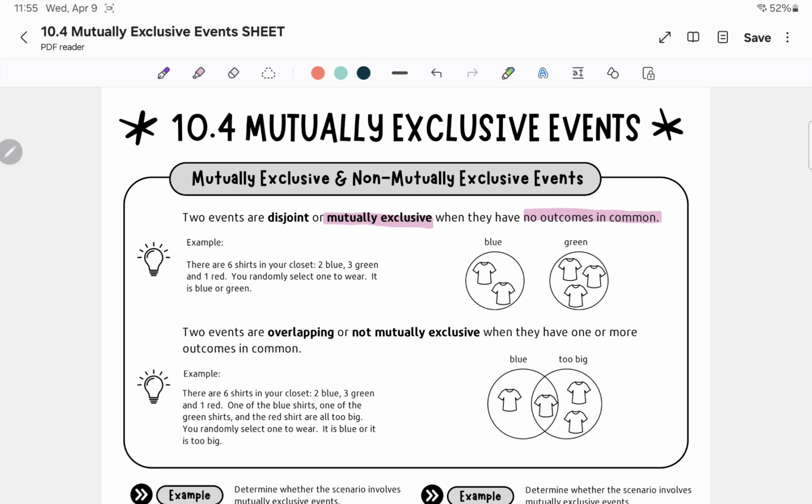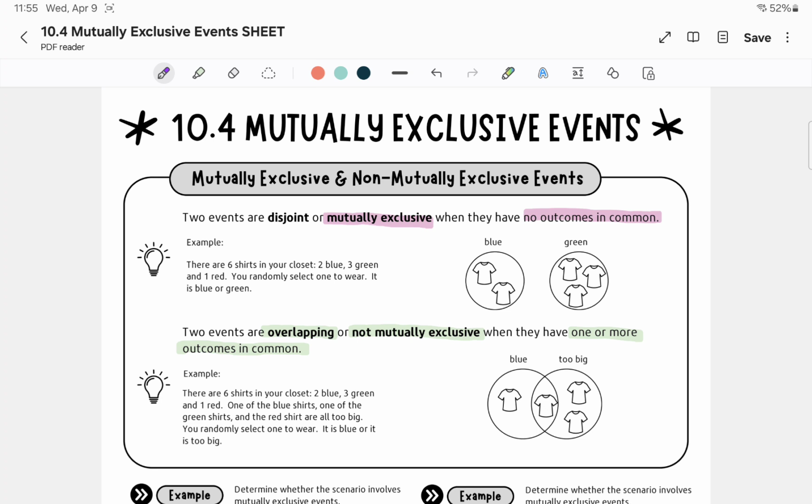Now, two events are overlapping or not mutually exclusive when they have one or more outcomes in common, meaning they are overlapping, okay? So if you have shirts in your closet, some are blue and green, and some are too big or fitting well.